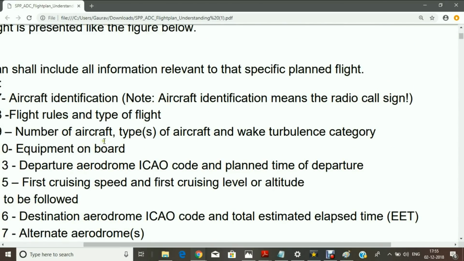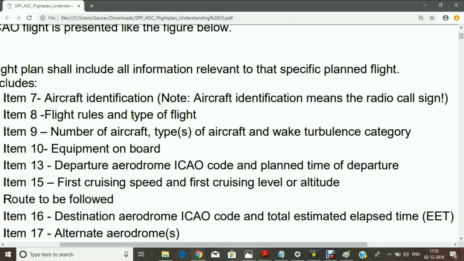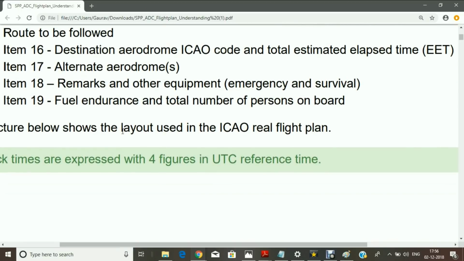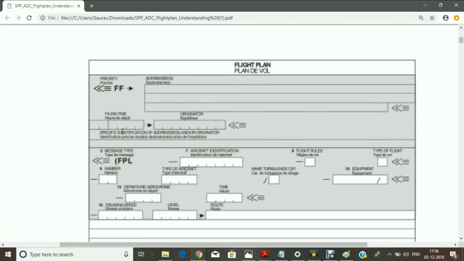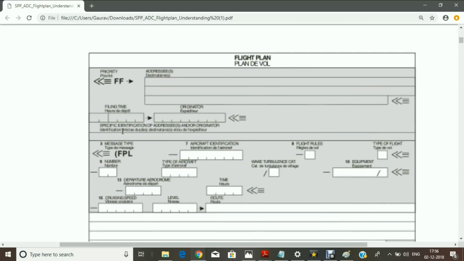And you can see here that item 8 is flight rules and type of flight. Basically we have two types of flight rules: one is IFR, instrument flight rules, and the other is VFR, visual flight rules. But we can go with four types of flight rules: one is fully IFR, one is fully VFR, and the other two are combinations of IFR and VFR.